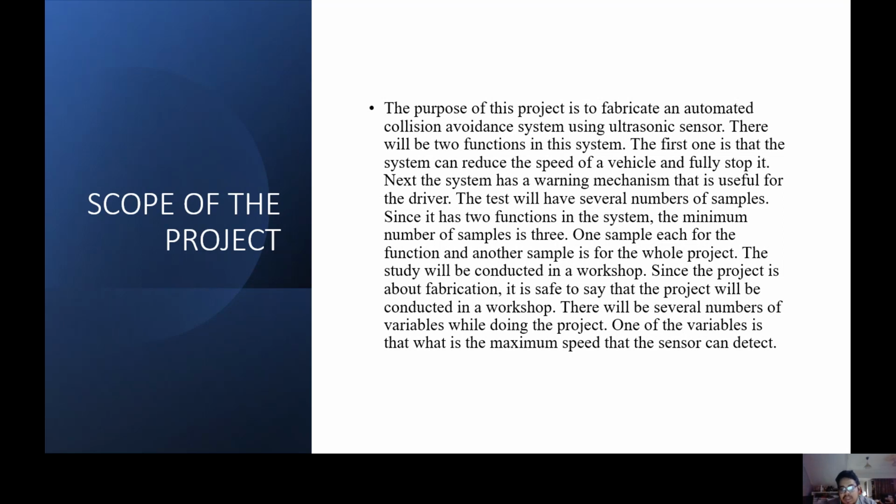The test will have several samples. Since there are 2 functions in the system, the minimum number of samples is 3, one for each function, and another one for the whole project, where both of the systems will be combined. The study will be conducted in a workshop. Since it involves fabrication, it is safe to say that the project will be conducted in a workshop.